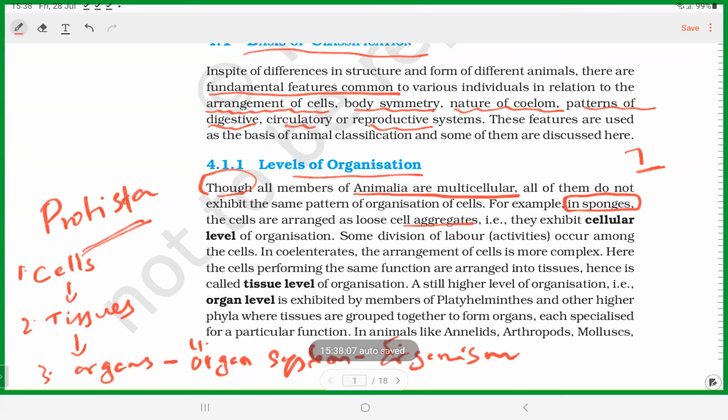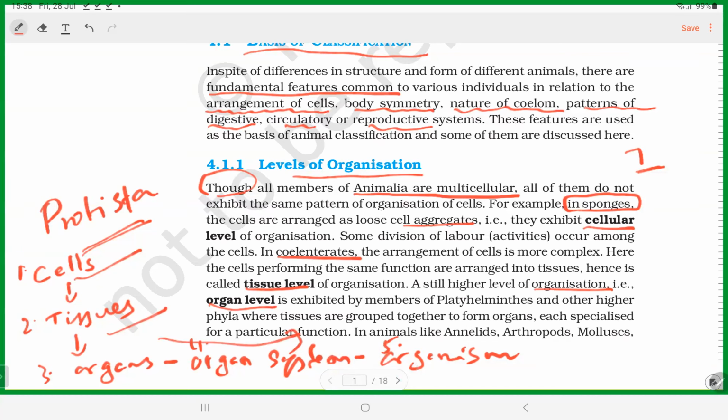Here, sponges show only cellular level organization. Some organisms, the coelenterates, show only tissue level organization, and all other organisms show organ level followed by organ system level. So the first thing we should know is how animals are classified based on levels of organization, whether only with cells, or with tissues, or with the rest of the systems. That's the first thing.